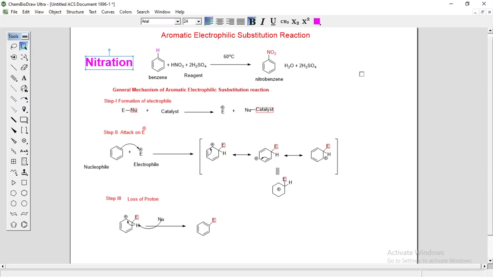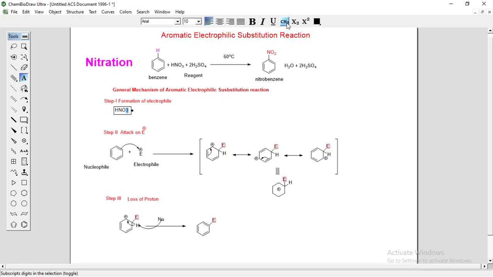Now let's see its reaction mechanism. How is this benzene converted to nitrobenzene? This is one type of electrophilic aromatic substitution reaction, because hydrogen is replaced by the nitro group. That's what is called a substitution reaction. So same here, the first step is formation of the electrophile. Let's see how the electrophile is generated.